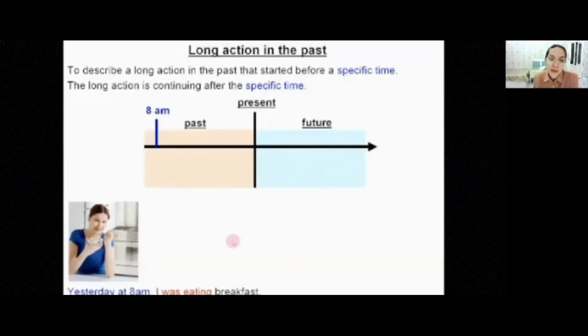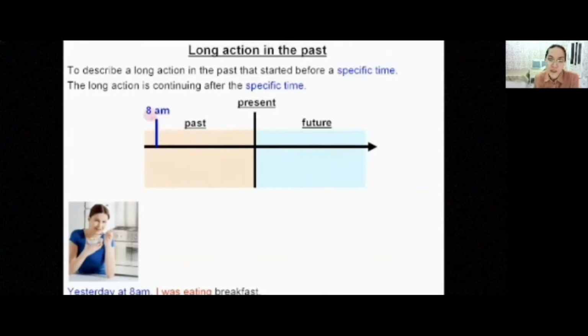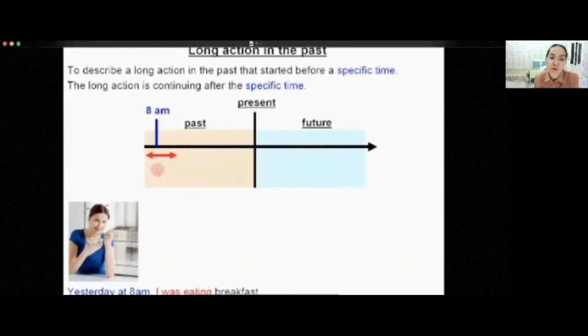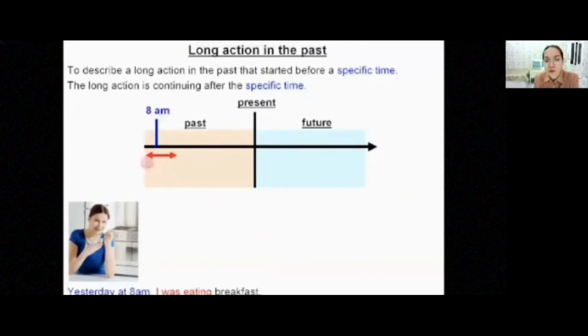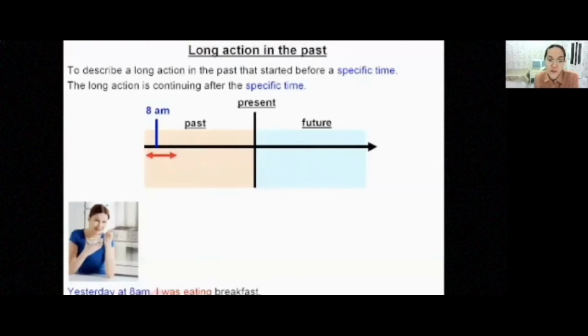Yesterday 8 a.m. is a specific time, and I was eating is a long action. So I was eating started before the specific time and is continuing after the specific time. It's shown here.